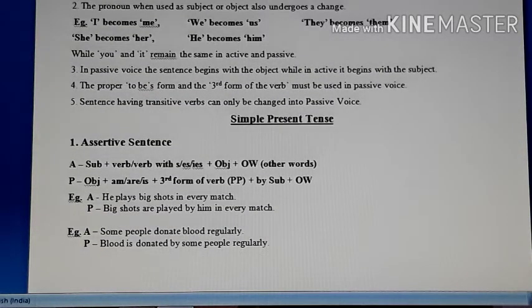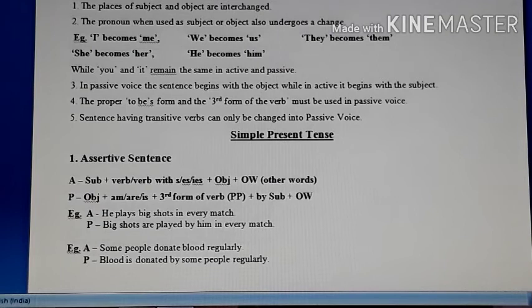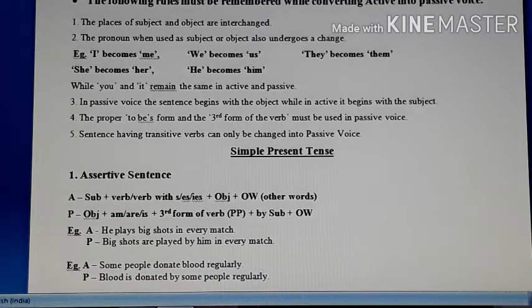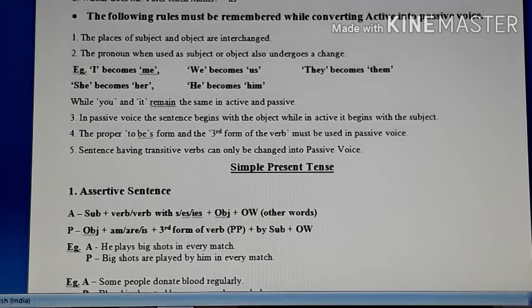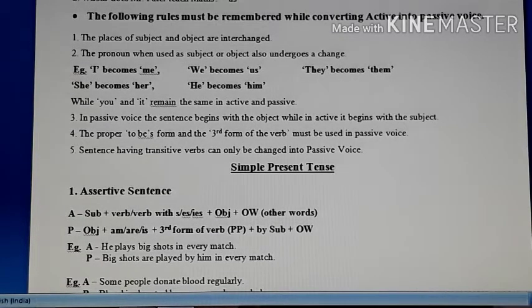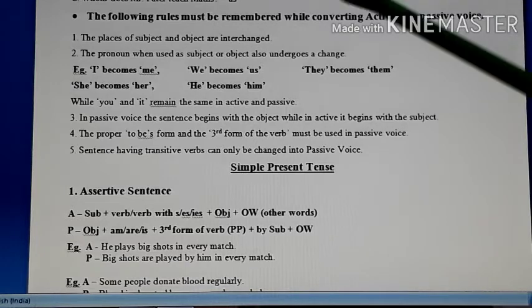So here are your rules, students. We are supposed to change the places of subject and object, and then the third form of the main verb should be used. Along with that, certain auxiliary verbs related to the particular tenses must be used. So here are the rules for you.